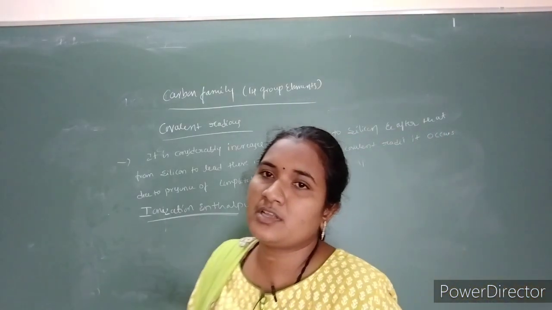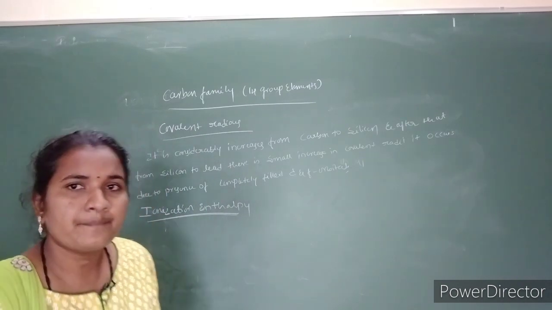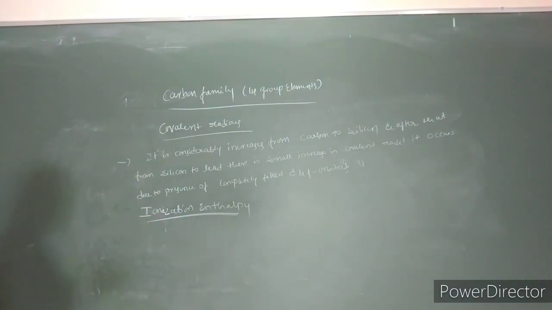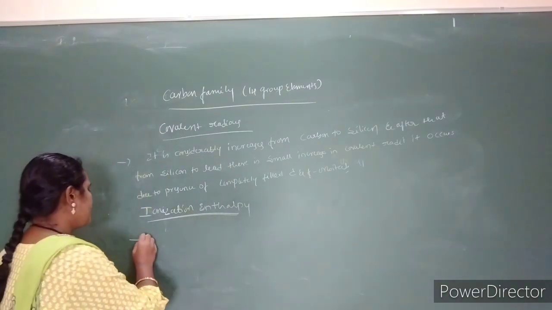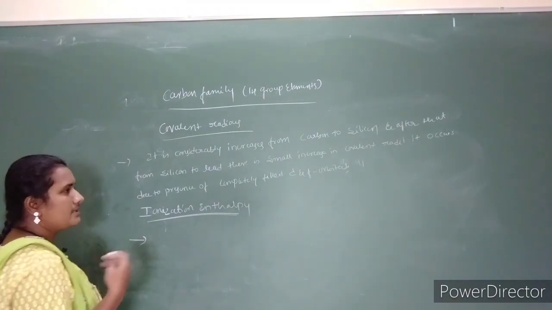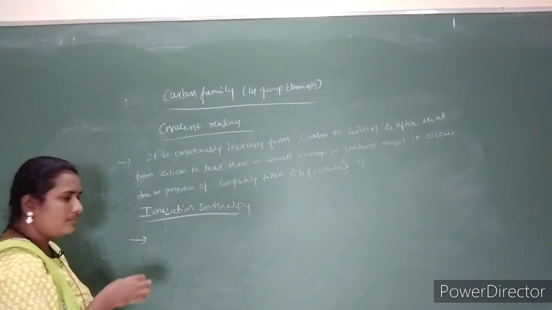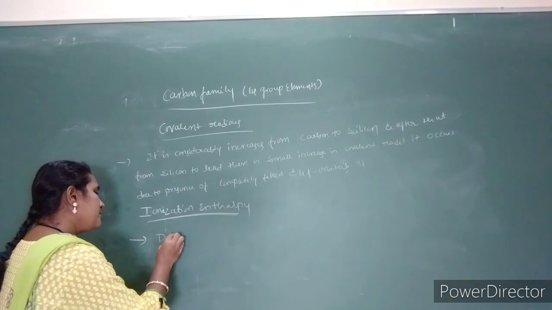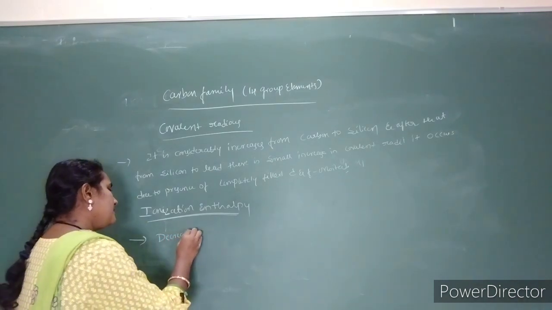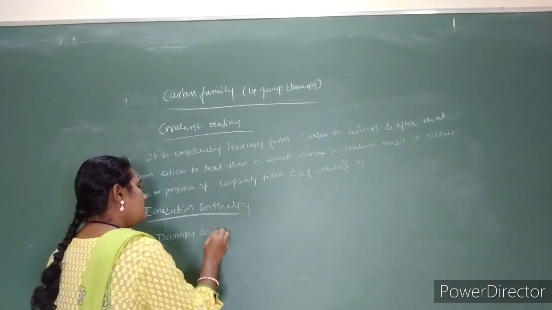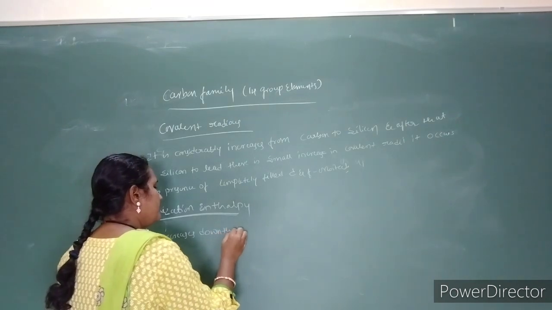Compared with group 13 elements it should be more, but in the group it first increases, then decreases down the group.